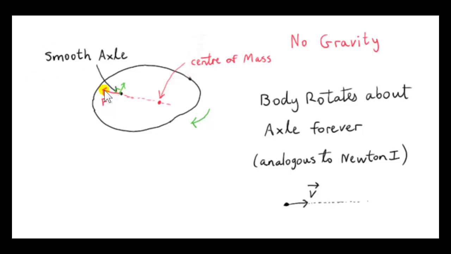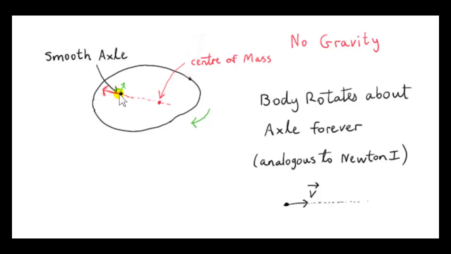Okay, so this is the force on the body. It's not necessarily the same as this force here, of course, so I should probably not call it F. Okay, so this is the force on the body, where the body is in contact with the smooth axle.